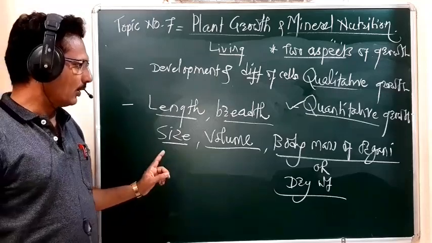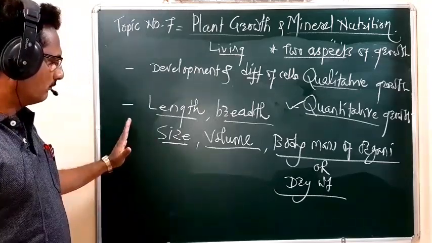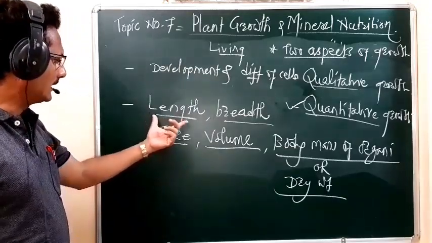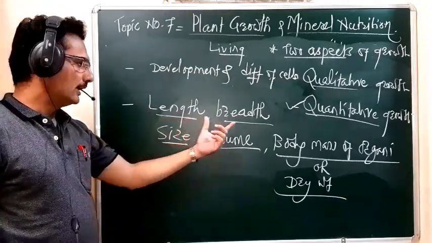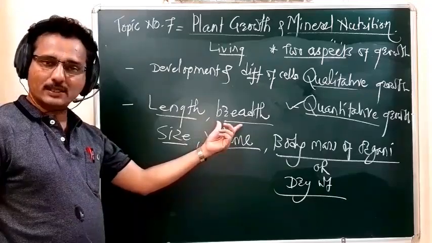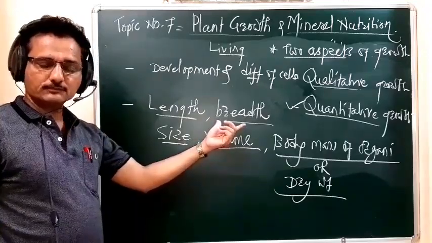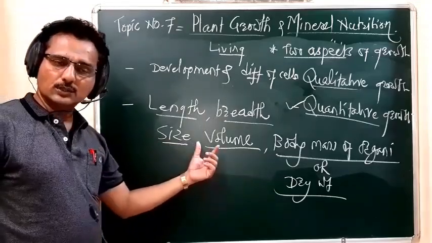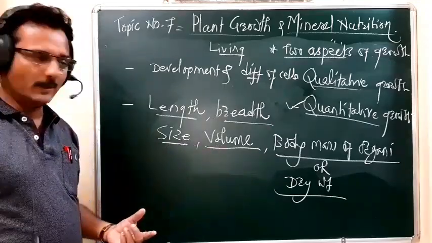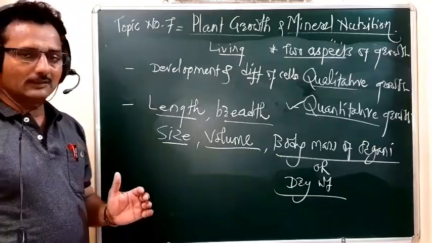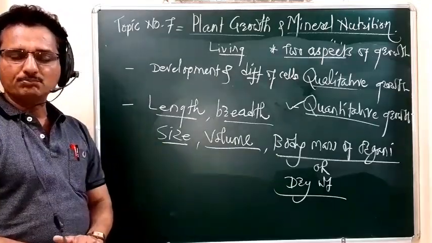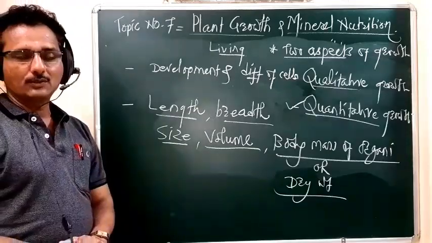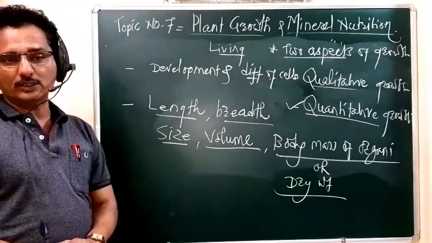So when we observe such a type of growth, we observe an increase in length and an increase in breadth of that organism. We also observe the change in size and volume, and along with that we observe the increase in the body mass of that organism, or the increase in the dry weight of that organism.